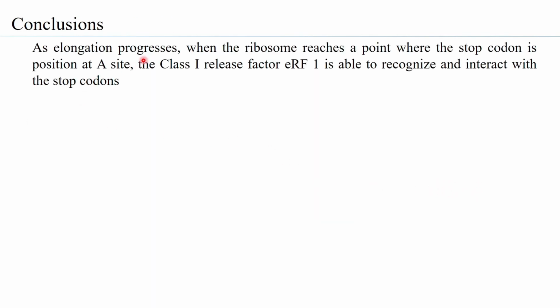So let us make the conclusions. As elongation progresses, when the ribosome reaches a point where the stop codon is positioned at the A site, the class 1 release factor eRF1 is able to recognize and interact with the stop codons.